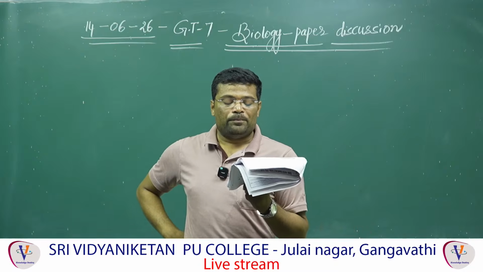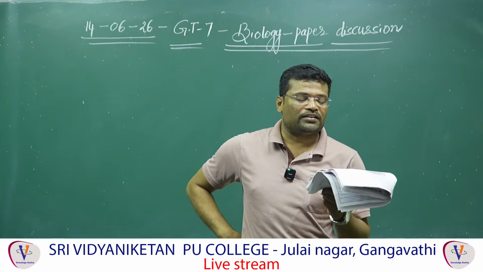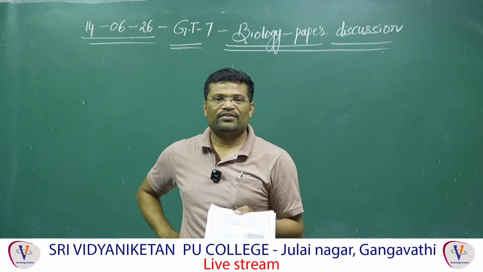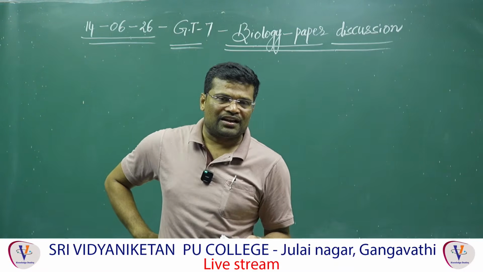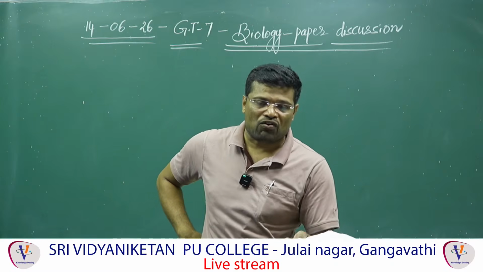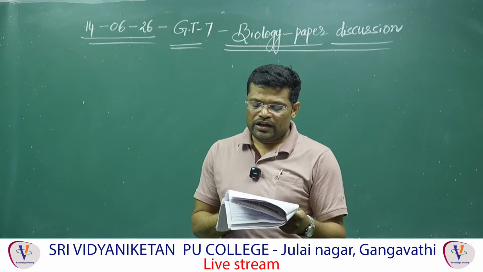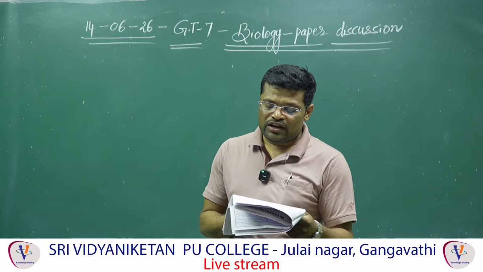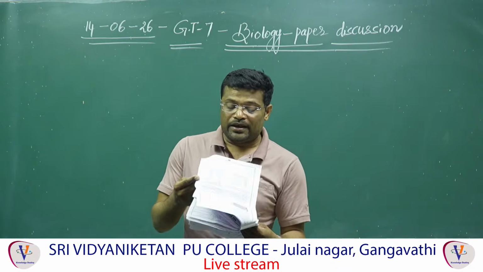And A4 is interlinked to B3. A4 passive immunity, B3 breast milk antibodies. So colostrum comes under passive immunity, natural passive acquired immunity. So answer is 3. A1, B2, A2 is interlinked to B4, A3 is interlinked to B1 and A4 is interlinked to B3.